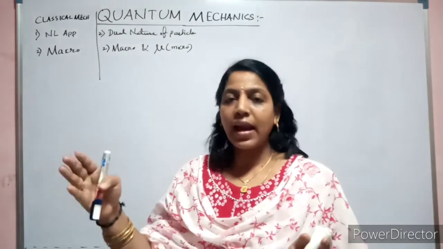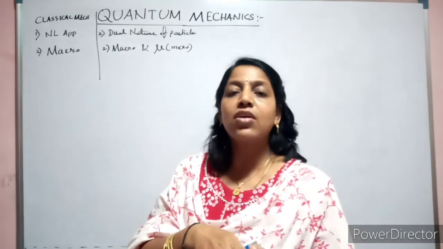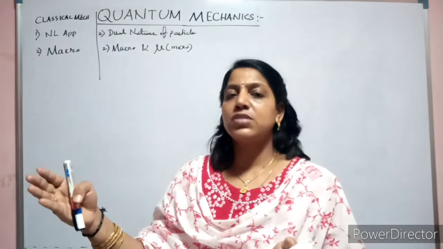So the metal plate on which you are allowing the light to fall is called the cathode. On the other side, you make an anode or detector, to which you give positive potential.